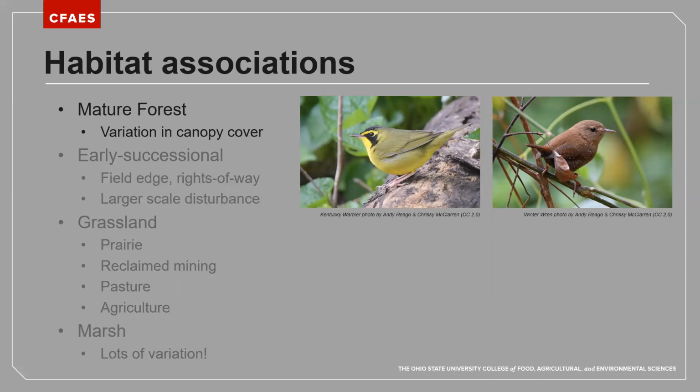Winter wren, on the other hand, as a breeding species in Ohio, likes really deep, dark forests, particularly forests that are driven by eastern hemlock and eastern hemlock systems. So very dark, closed canopy forests. It's a relatively rare breeder in the state because we don't have a lot of that habitat throughout Ohio. And so we could find a number of species across that gradient and place them in there.